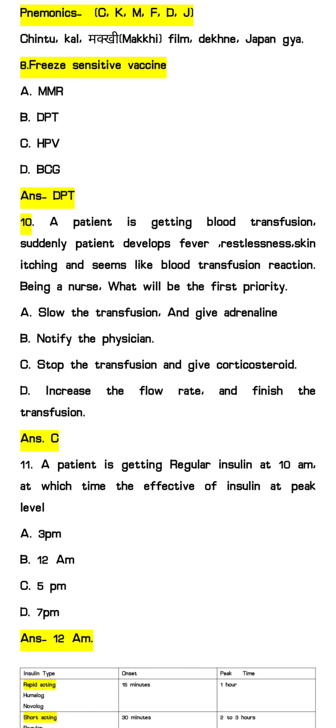Option A, slow the transfusion and give adrenaline. Option B, notify the physicians. Option C, stop the transfusion and give corticosteroids. Option D, increase the flow rate and finish the transfusion. So the answer will be stop the transfusion.